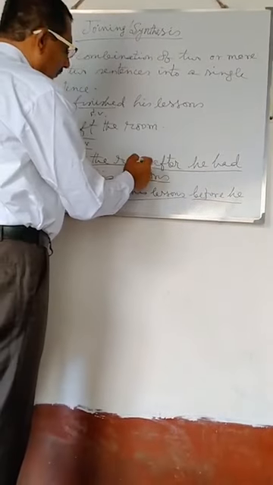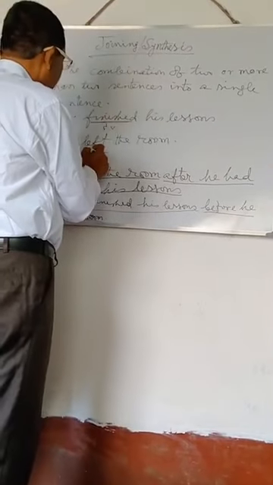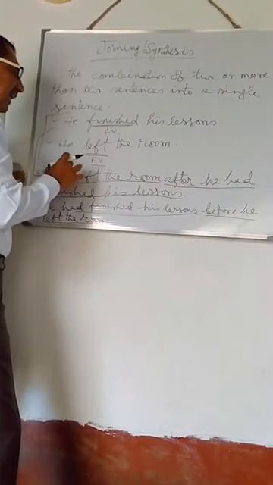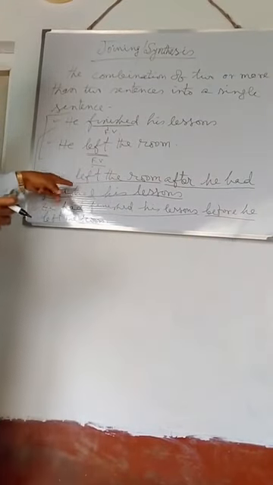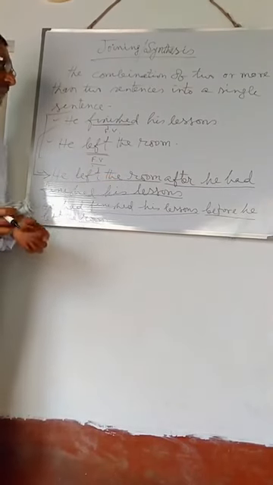Here in the first sentence finished and in the second sentence left, there are two finite verbs. At the time of combining the two sentences in this way, you may join the sentences into complex sentence.